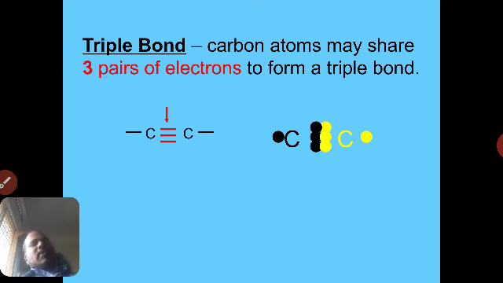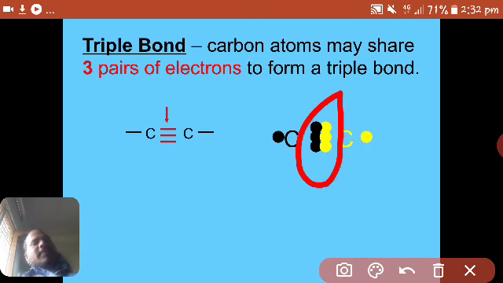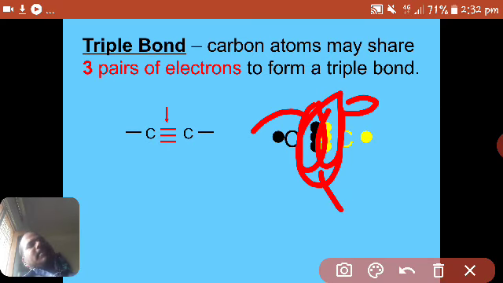We can represent these double bonds like here. So there is a double bond between two carbon atoms. That's why it is called an unsaturated compound.